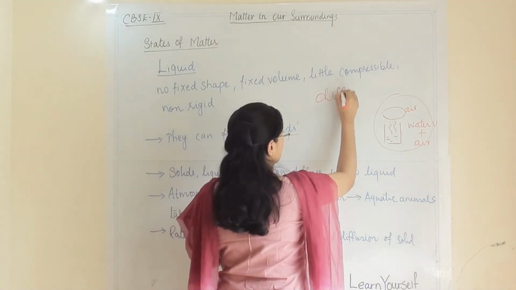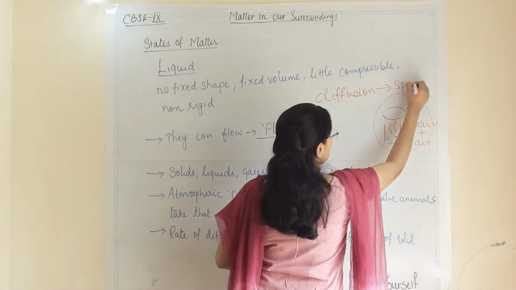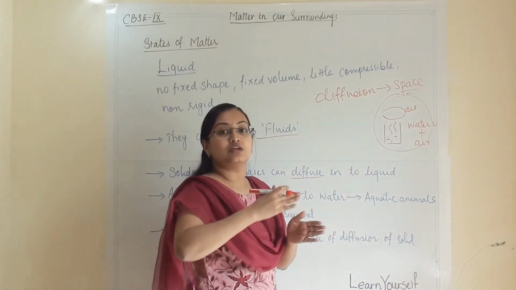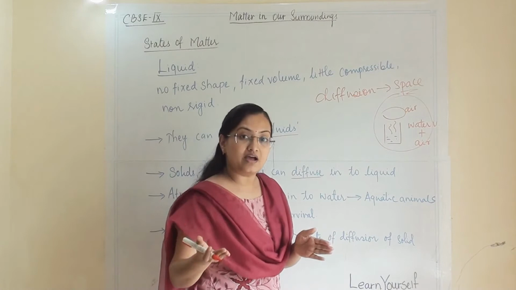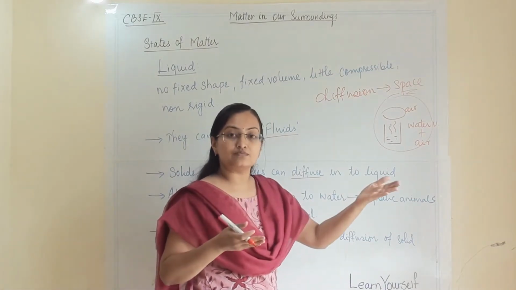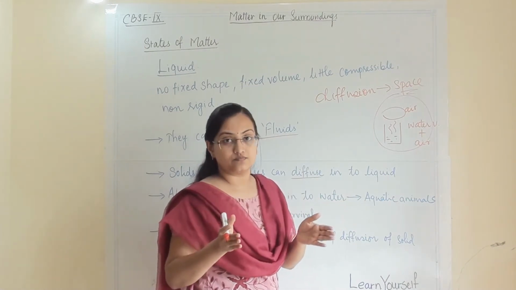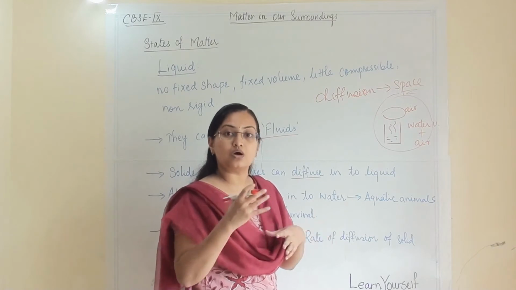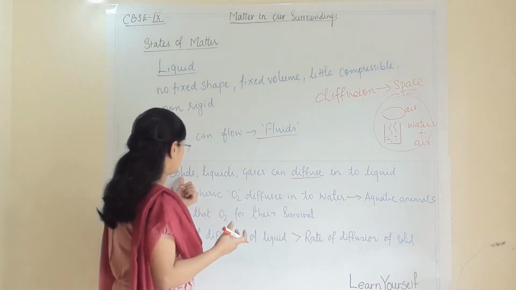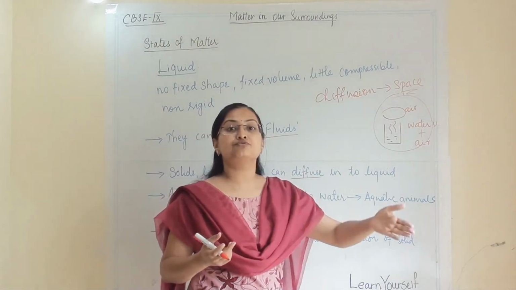Diffusion requires space in between the molecules. That means diffusion will be at a higher rate if the space is maximum. So in gaseous atoms, one gas will diffuse with another gas at maximum rate, with maximum speed, because they have maximum space in between them. So solid, liquid and gas, all three states can diffuse into liquid.